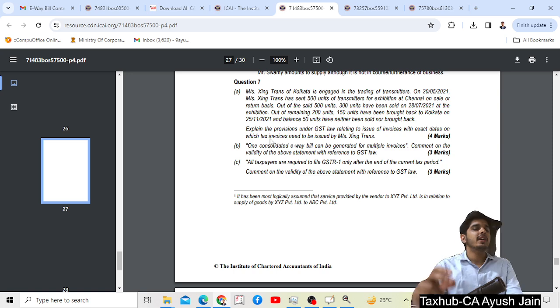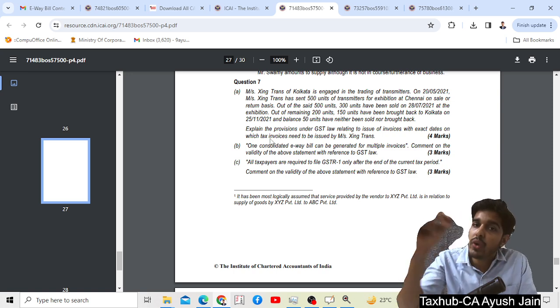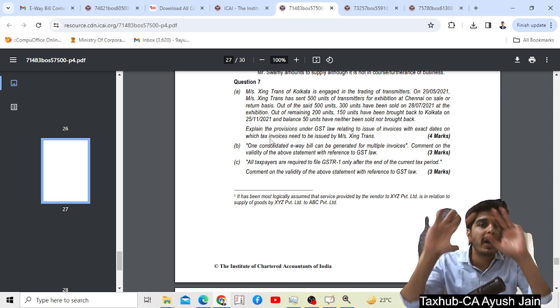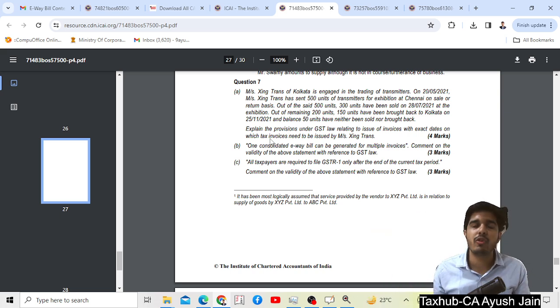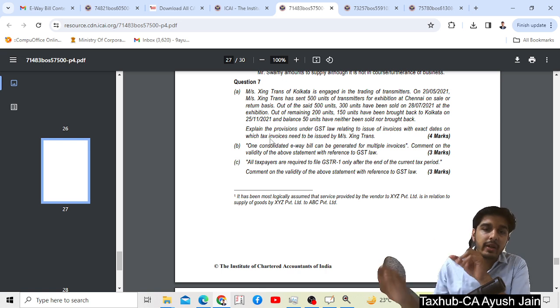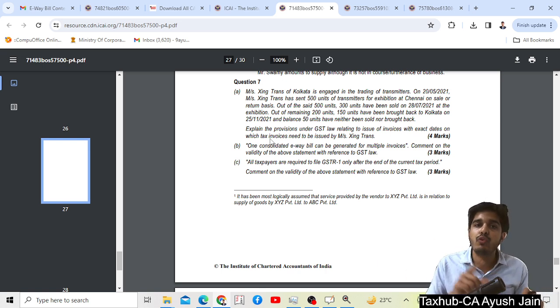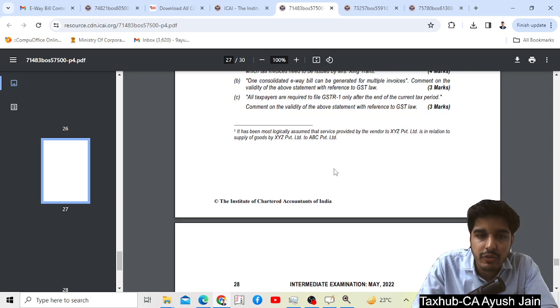Comment on this part. So I have already explained to you that for one invoice, one e-way bill has to be generated, but for multiple e-way bills, one consolidated e-way bill can be generated. Sir, what did you say? For one invoice, one e-way bill. But for multiple e-way bills, one consolidated e-way bill can be made. But you cannot make one e-way bill for multiple invoices. See the answer to this question.